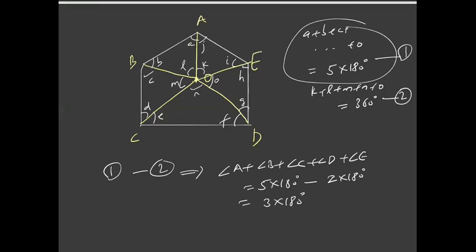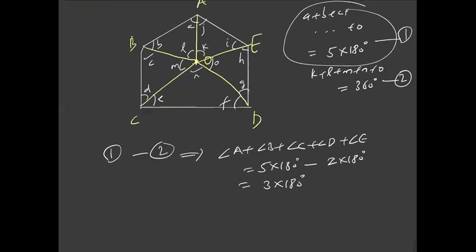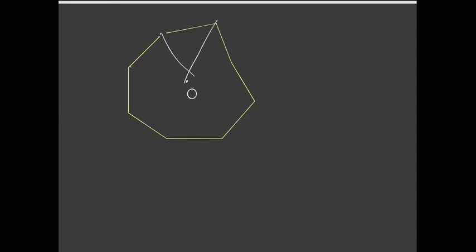Okay, so let us generalize our result for any n-sided polygon. Let us take an n-sided polygon. So this is some n-sided polygon. Let us take any interior point O, and let us join all these vertices. So you can see that I'll get n triangles.